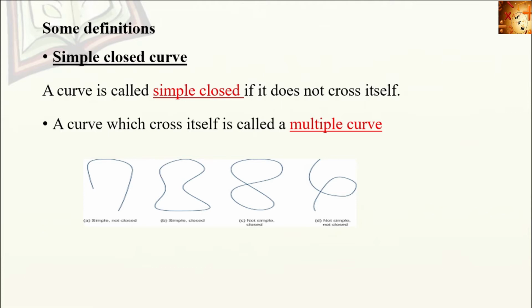So a curve, if it crosses itself, then it is called a multiple curve. If a curve does not cross itself, then it is called a simple closed curve.